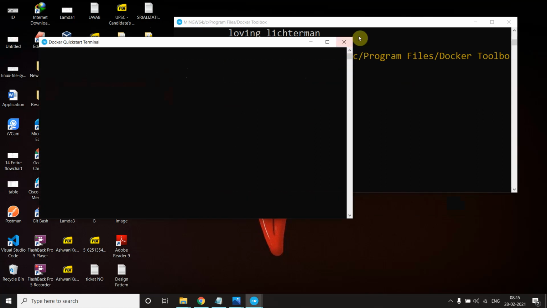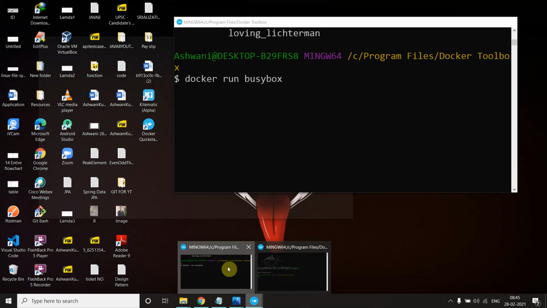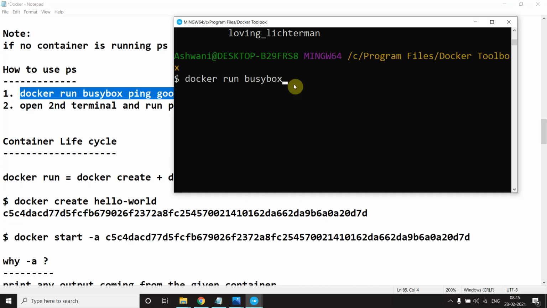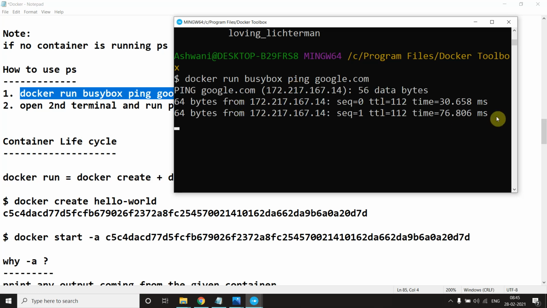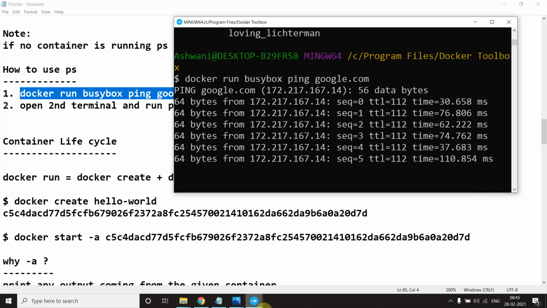Till it is opening, docker busybox, and you want to ping google.com for a particular number of seconds. What this command will do is, after a particular amount of time, like 36 or some seconds, it will continuously ping google.